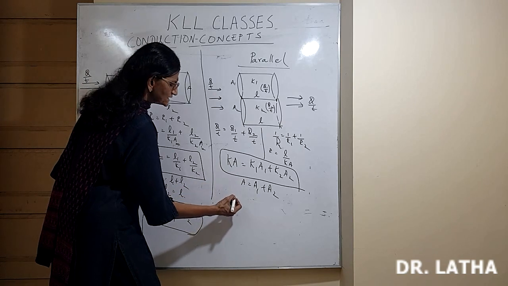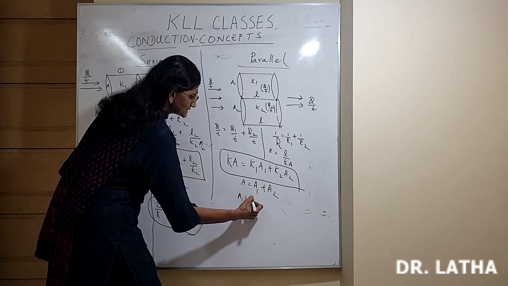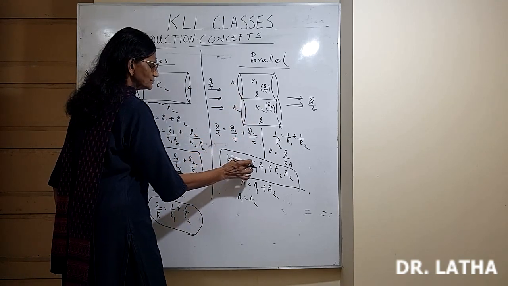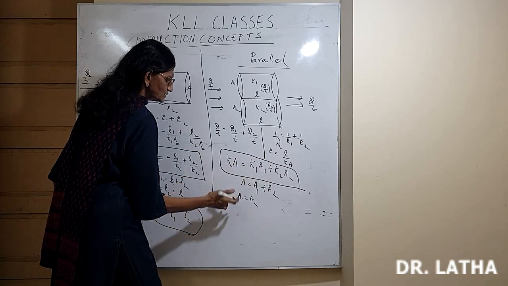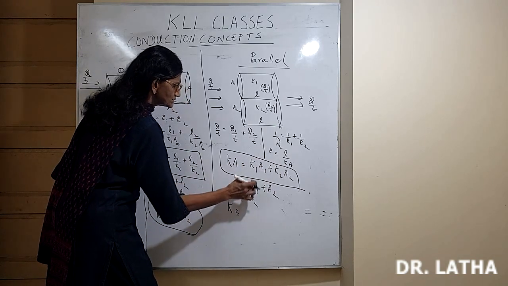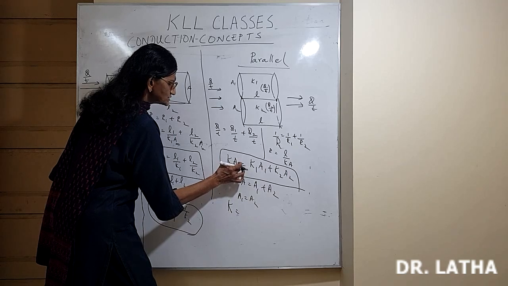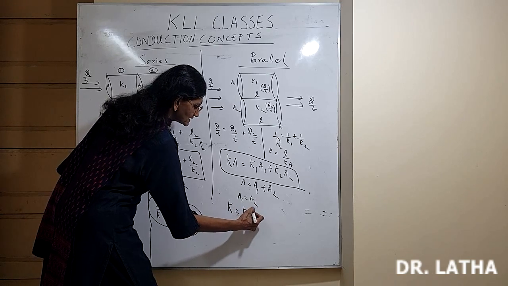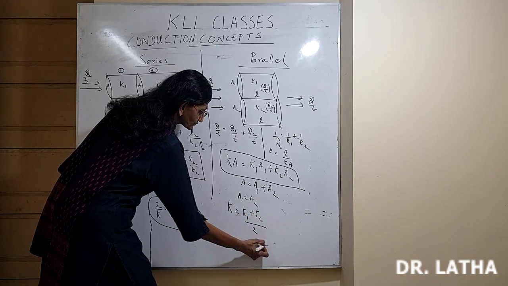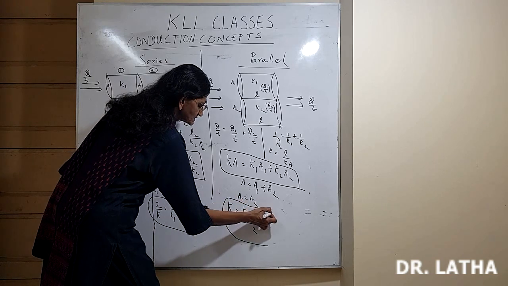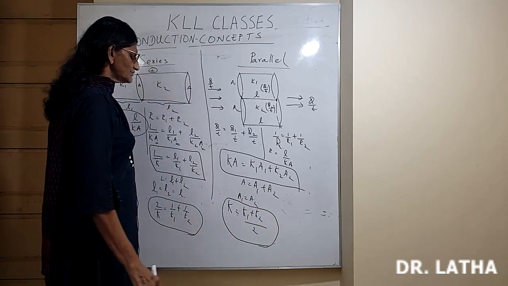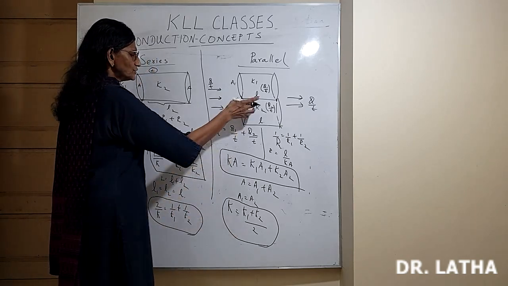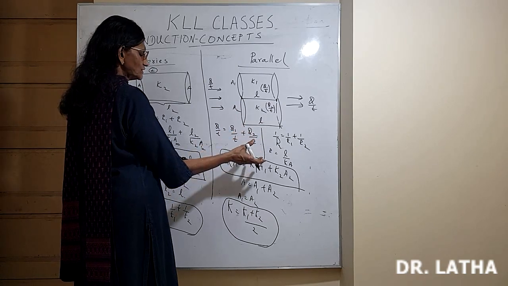Again, a special case where A1 is equal to A2. It can be that the two areas of cross section are the same. In that case, both have the same area of cross section. Then what will be the effective thermal conductivity when you substitute? A1 and A2 are equal. A is going to be A1 plus A2, so it will be double of this. So K becomes K1 plus K2 divided by 2. If there are 3 conductors of the same area of cross section, it will become K1 plus K2 plus K3 divided by 3.